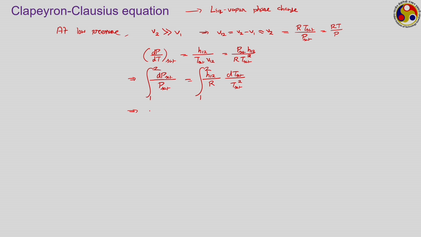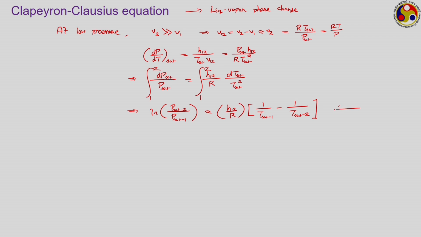Then this becomes log of P sat at the second level minus P sat at the first level, or I should say approximately equal to, because H12 we are assuming to be a constant, by R into 1 by T sat 1, square is dropped out because of integration, minus 1 by T sat 2.